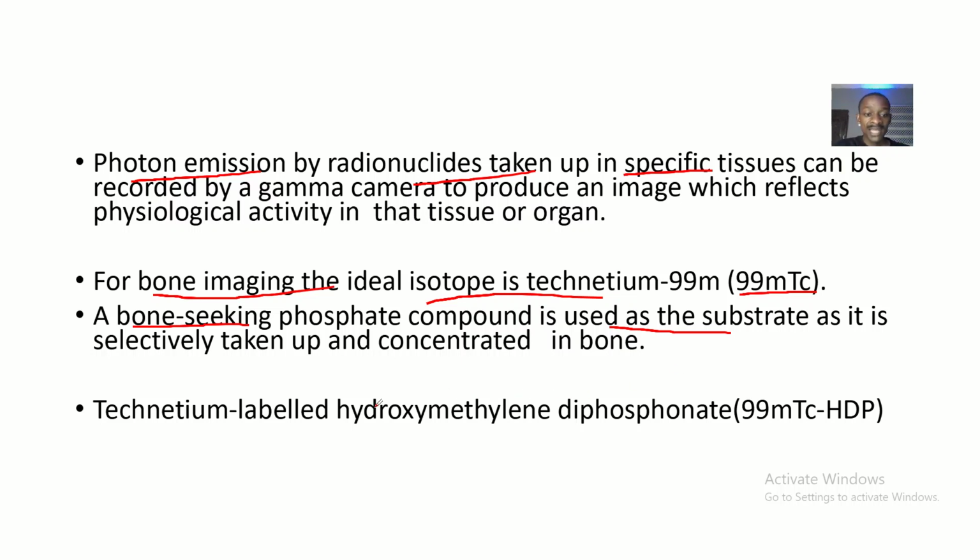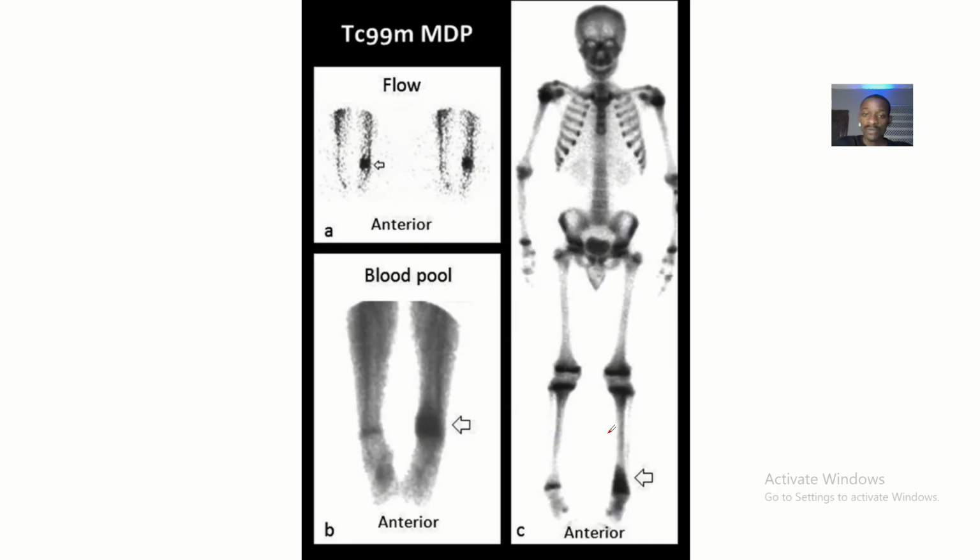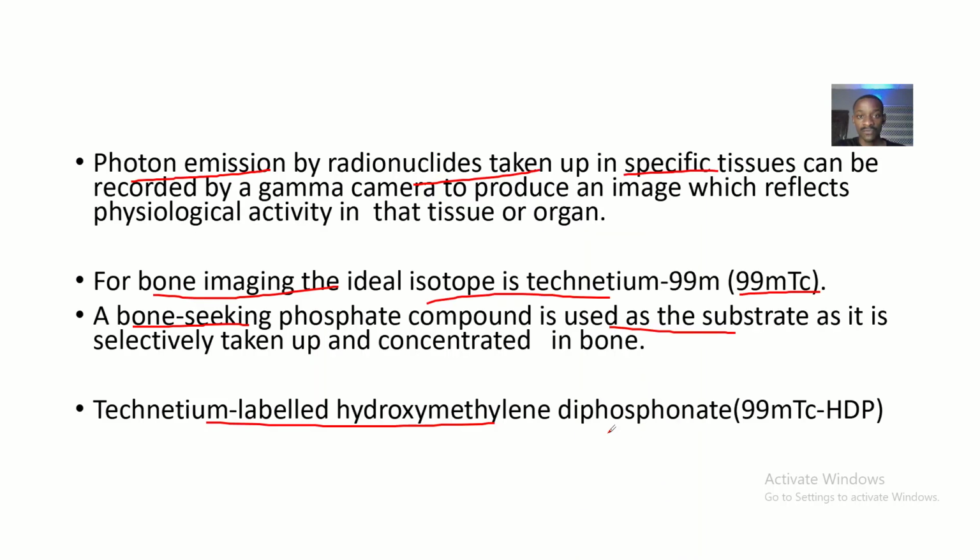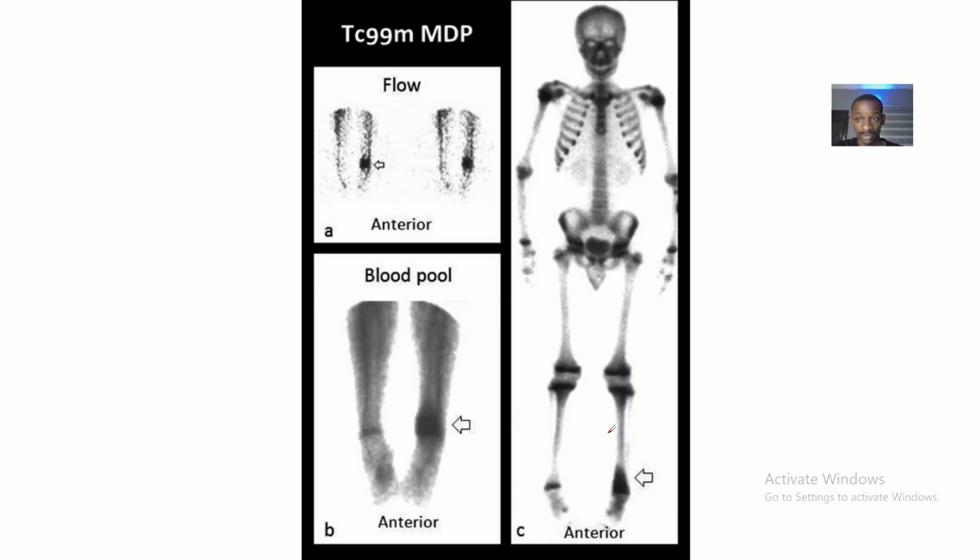Technetium is labeled in the market as hydroxymethylene diphosphonate, and it can be labeled as 99mTc HDP. HDP means hydroxymethylene diphosphonate. So guys, you could see on our screen, this is still an example of radionuclide imaging.